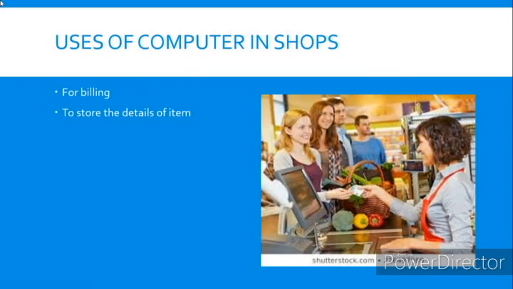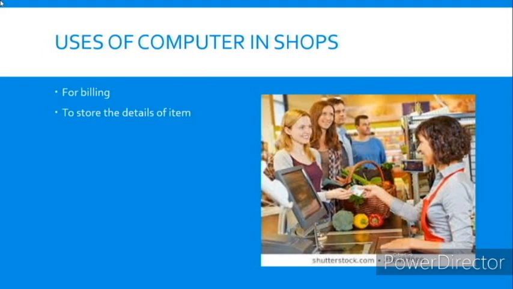First one is shop. In shops, computers are used for billing and also to store details of the items. When we go to a shop, after our purchase, we go to the bill counter and the person sitting there types the item details and generates the bill, right?